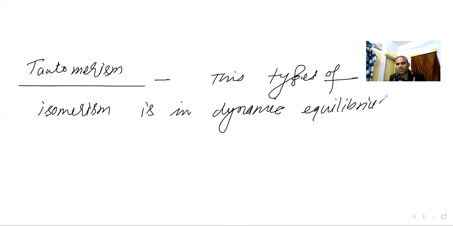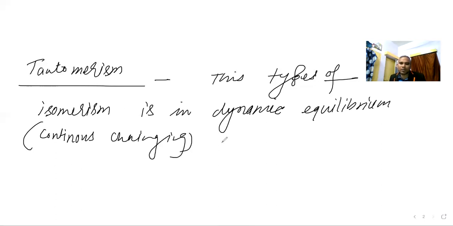Dynamic equilibrium means continuous changing. I am writing, continuous changing, dynamic equilibrium with each other. So if anyone is continuously changing from each other, that is what is known as tautomerism.